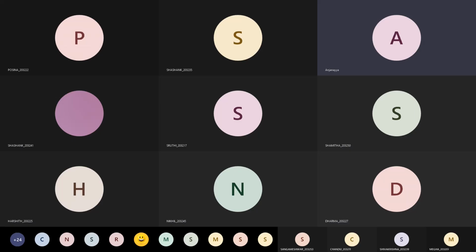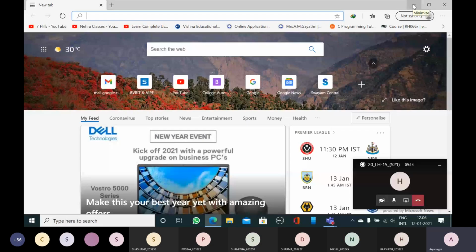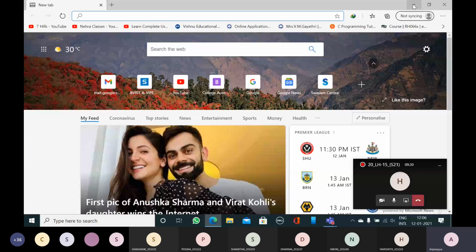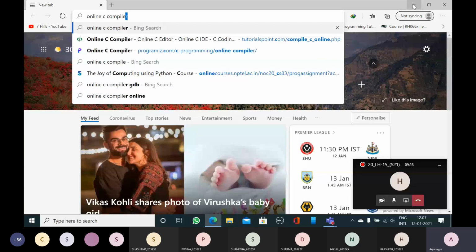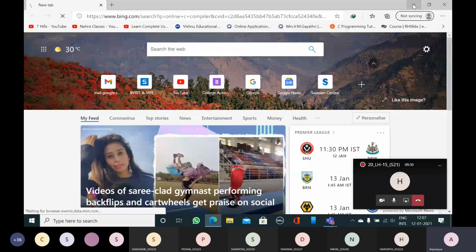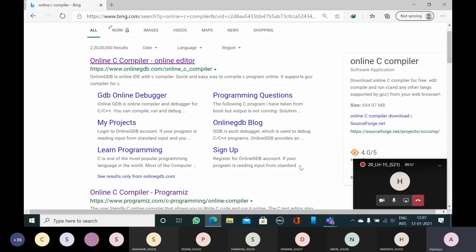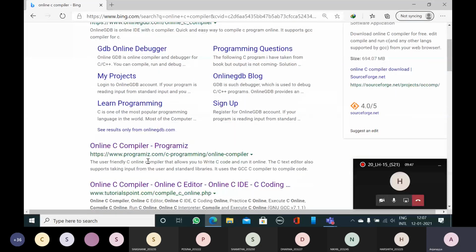So today we shall see some of the programs and how we can execute them by using online C compilers or online C editors. I have opened the browser. In the browser, you just type online C compiler, then enter. So these are all online C compilers. Here I am using this website, programiz.com, C programming online compiler. So I am opening this online C compiler.